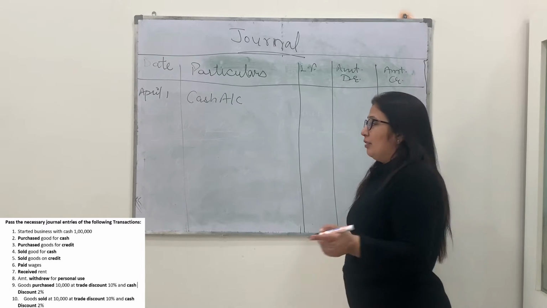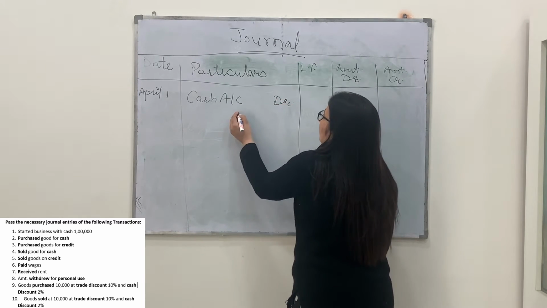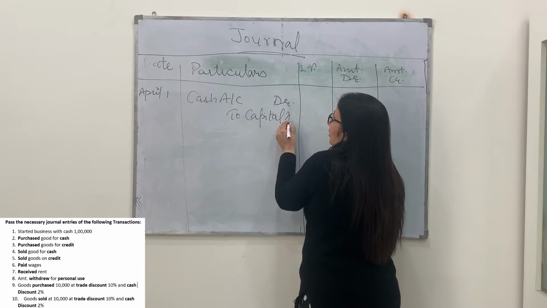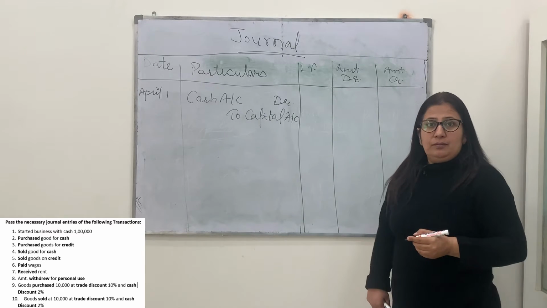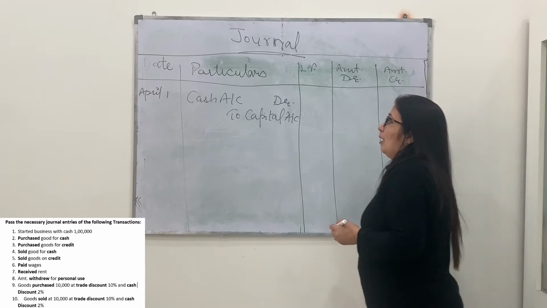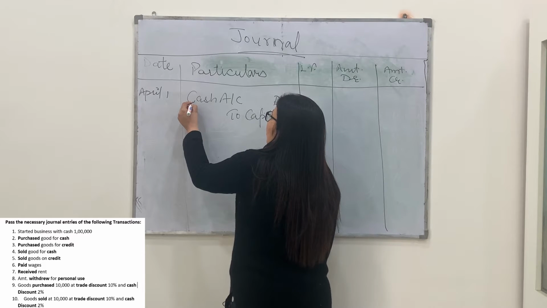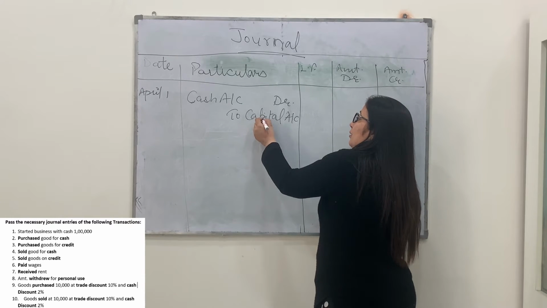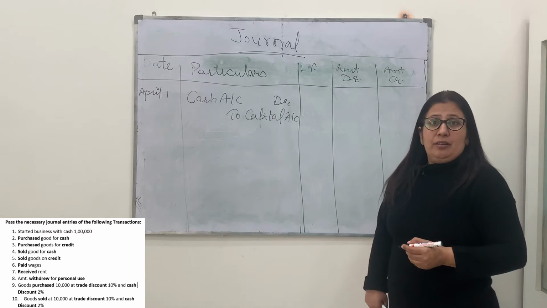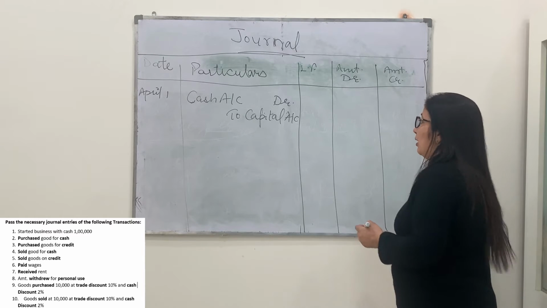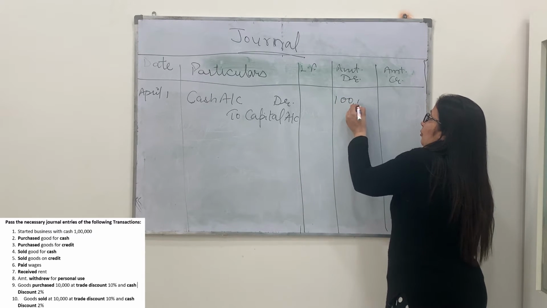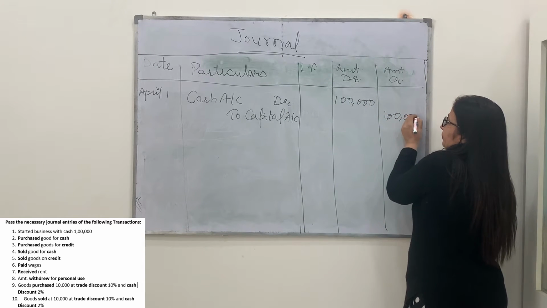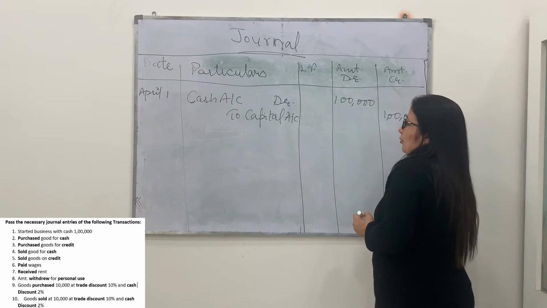Cash is coming to business. Cash account debit to capital account. What is coming to business? The capital. Debit what comes in? The entrepreneur invests the money in the business, the business is receiving the cash, and capital is always credit in nature, so it will be credited. Here we have to post the amount of the debit and credit. In this way, one entry is to be done.